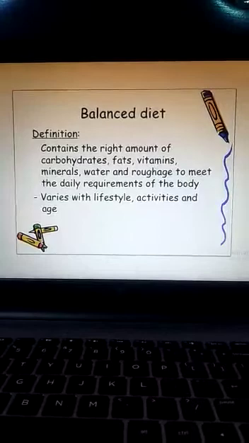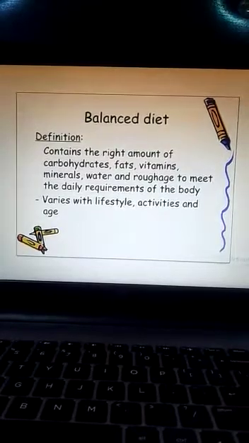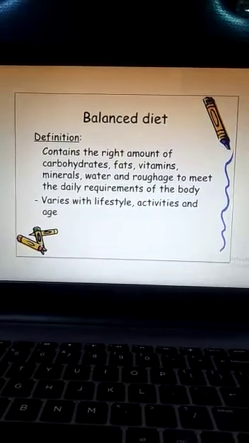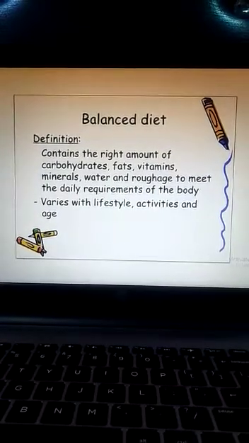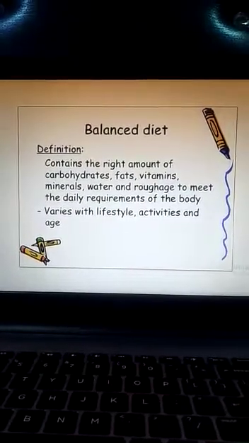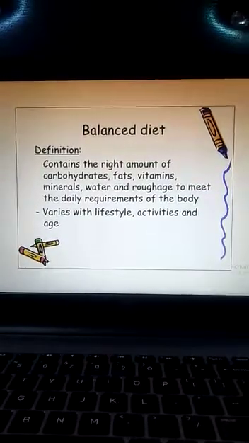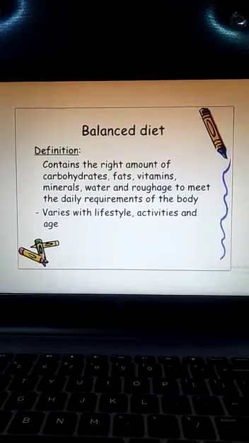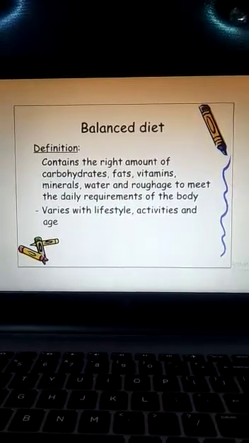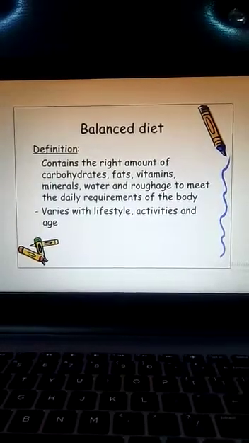Now come towards the balanced diet. The diet that contains an adequate amount of all the essential nutrients, roughage and water for the proper growth and development of the body is called a balanced diet. In other words, a diet that contains the right amount of carbohydrates, fats, vitamins, minerals, water and roughage to meet the daily requirement of our body is called a balanced diet. A balanced diet varies with lifestyle, activities and age.